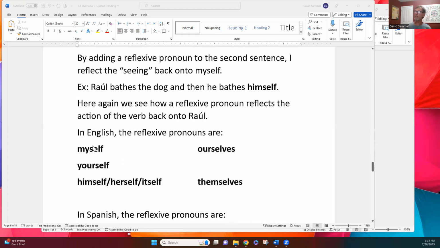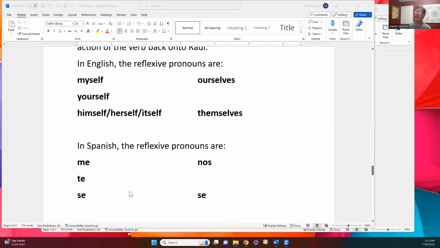In English, the reflexive pronouns are, just so you have a clear idea of what we're talking about here: myself, yourself, himself, herself, or itself, ourselves, and themselves, okay? They see themselves. We see ourselves, okay? So that's what they are in English. Let's take a look at what we do in Spanish.